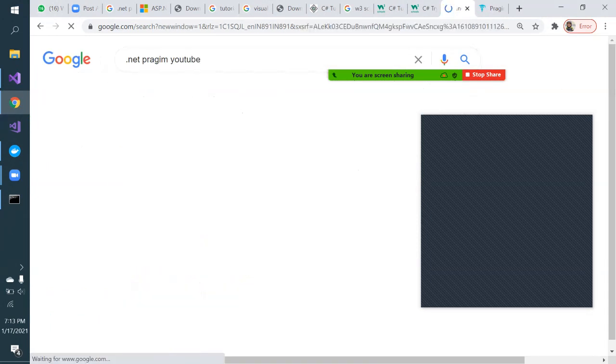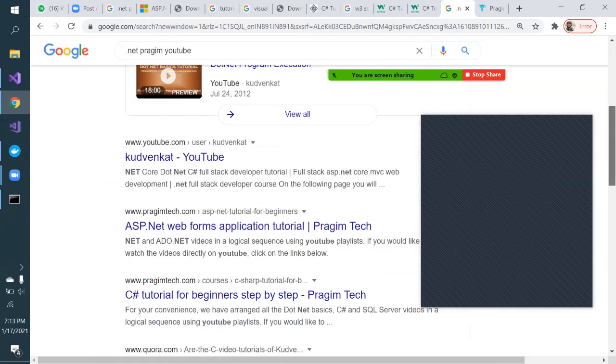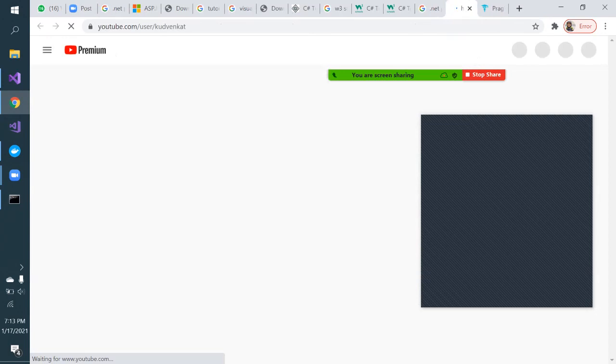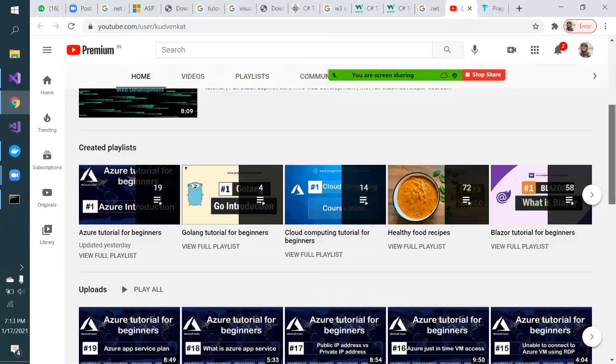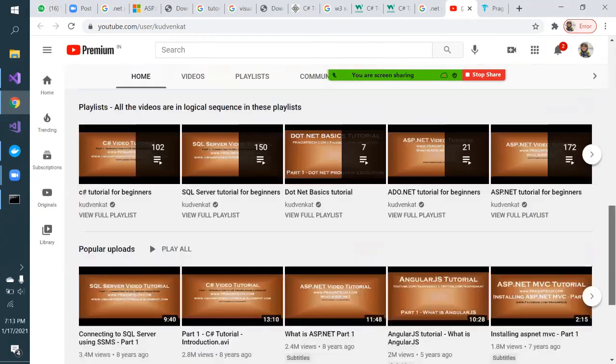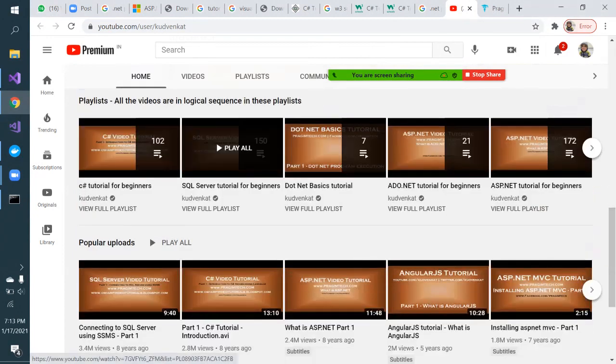So see, they are just giving me some sample. Let me go. This is the name of this person. Let me just type and ping you all these resources. So copy all these resources: C sharp tutorial for beginners, SQL Server is for database, .NET basic tutorial.